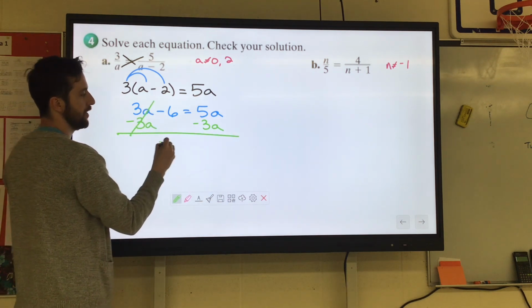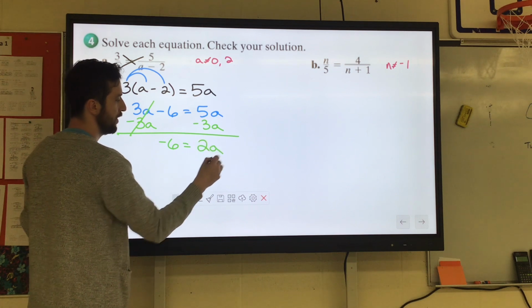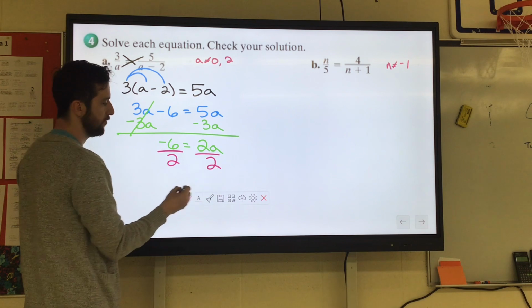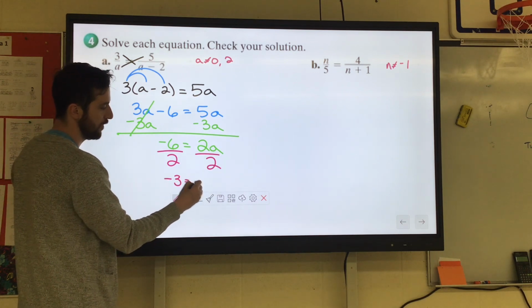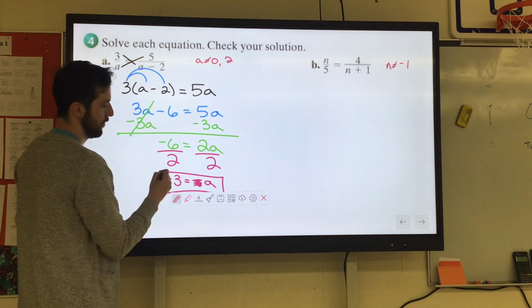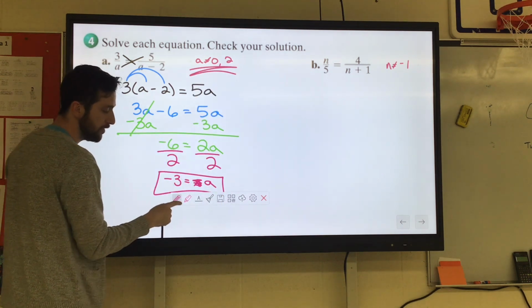These cancel out. Negative 6 equals 5a minus 3a is 2a. And then we just divide it by 2. Negative 6 divided by 2 is negative 3. Whoops, I wrote x, it should be a. Make sure it's not an excluded value. It's not, so we're all good.